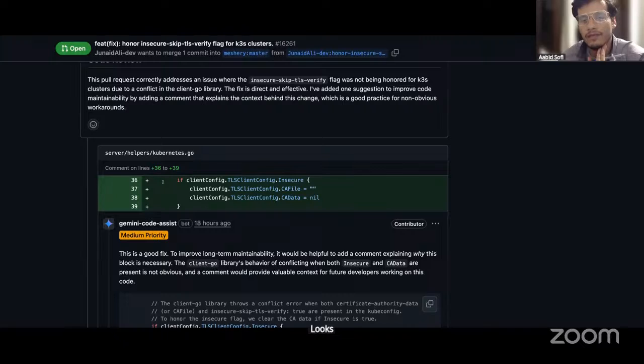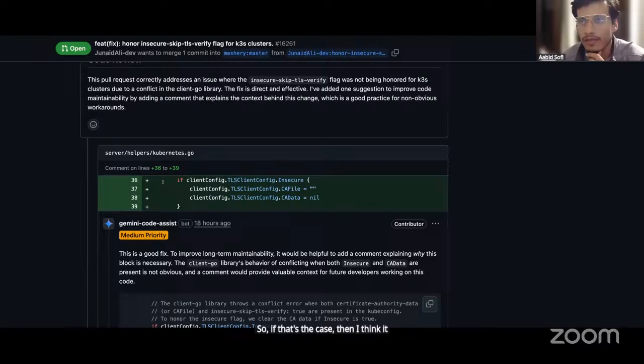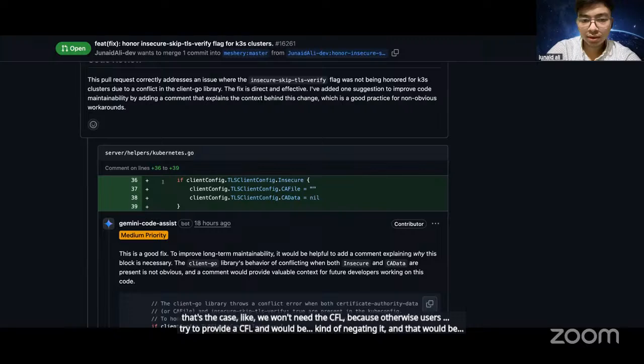Okay, so if we have insecure TLS set to true, then we don't need the CA files. If that's the case, then I think it makes sense, but you need to verify that. Otherwise users would try to provide a CA file and we would be neglecting it, and that would definitely be bad.